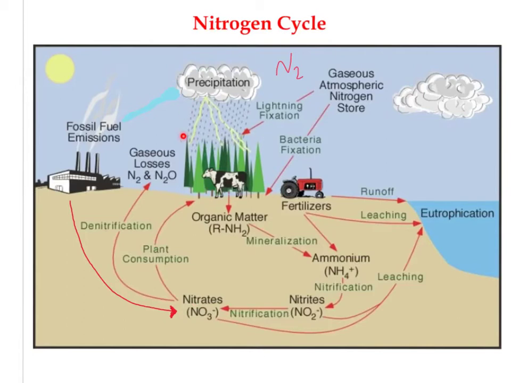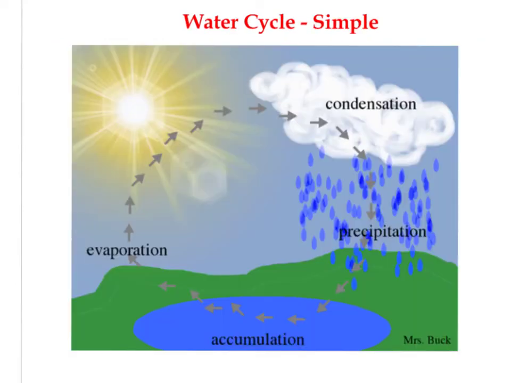So we get that occurring through the lightning. Also, the burning of fossil fuels adds nitrates to the soil as well. Another place that we get ammonia and nitrates also is from fertilizers that leach down into the soil. So that is our nitrogen cycle.